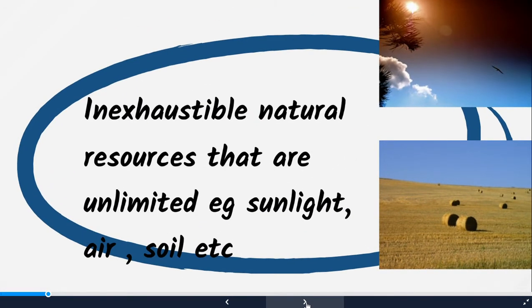Inexhaustible natural resources are unlimited. Okay, those are those resources which are unlimited. Example, sunlight, air, soil, etc.